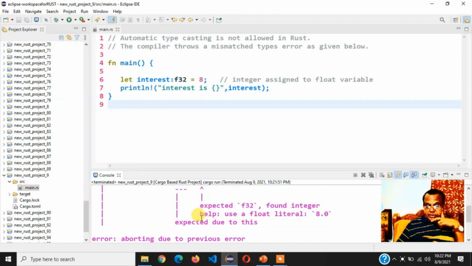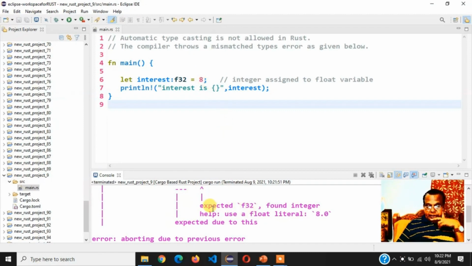There is a help suggestion also: use a float literal like 8.0. If you are using 8.0, this error will be eradicated. This error will be solved. Absolutely, this error will not happen if you are using 8.0 because 8.0 is a float number, but 8 is an integer number. So that is the reason.